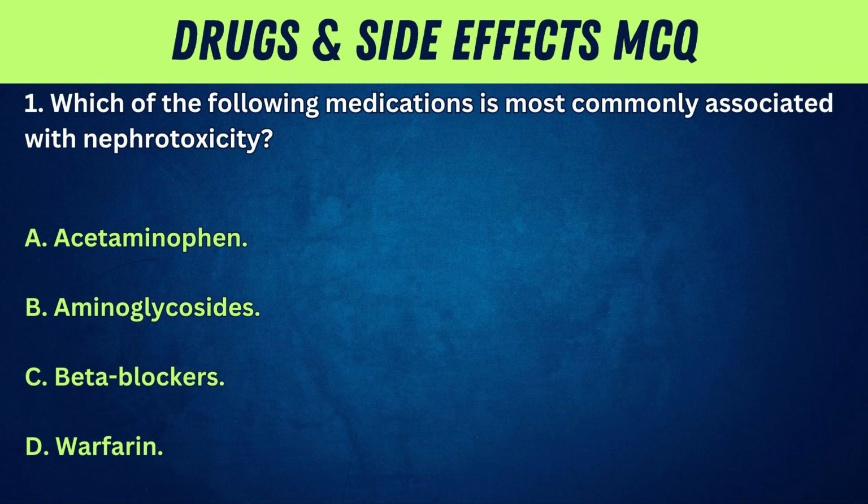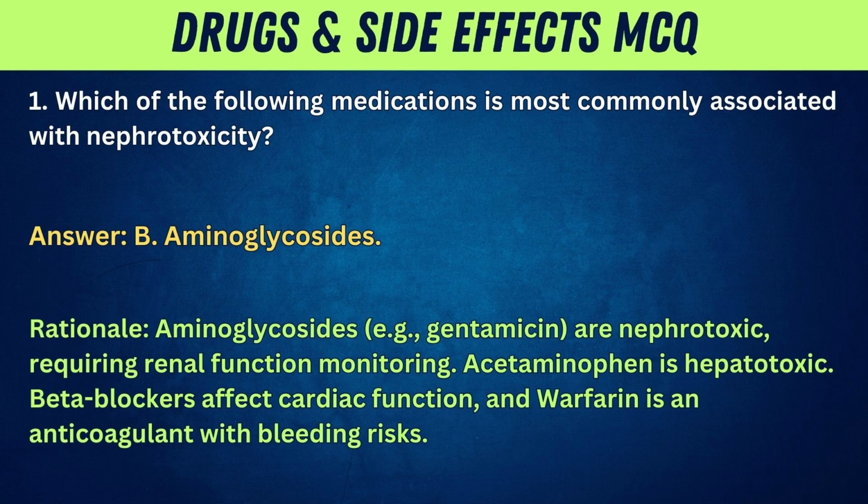1. Which of the following medications is most commonly associated with nephrotoxicity? A. Acetaminophen. B. Aminoglycosides. C. Beta blockers. D. Warfarin. Answer: B. Aminoglycosides. Rationale: aminoglycosides, e.g., gentamicin, are nephrotoxic, requiring renal function monitoring. Acetaminophen is hepatotoxic. Beta blockers affect cardiac function, and warfarin is an anticoagulant with bleeding risks.